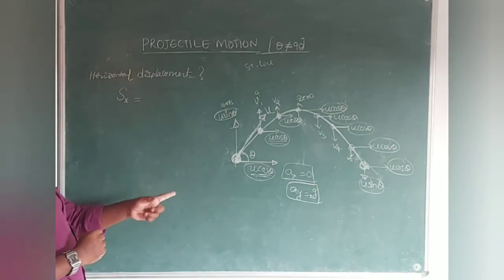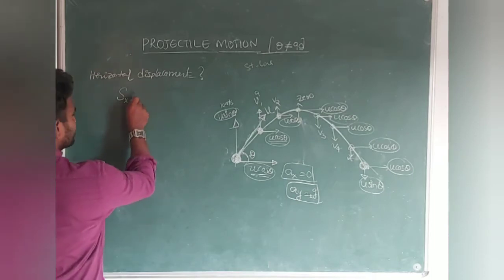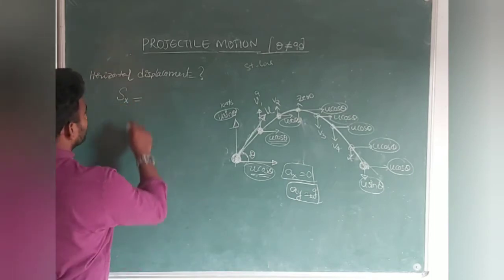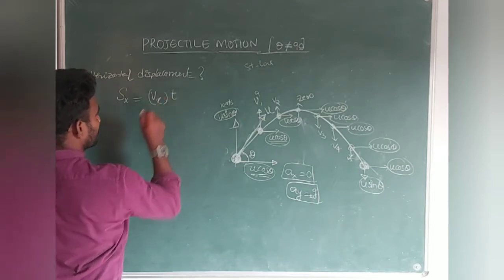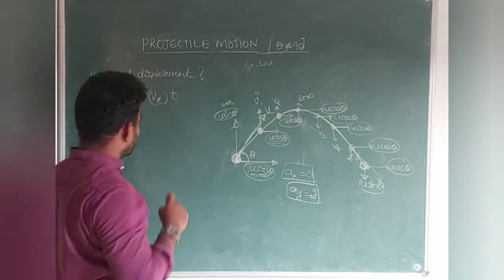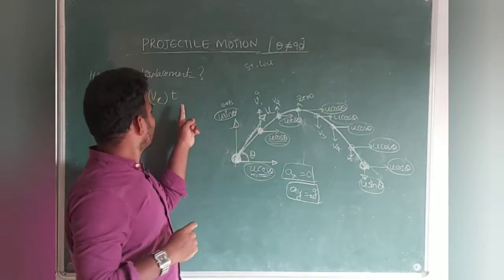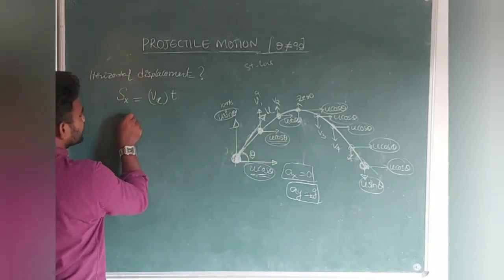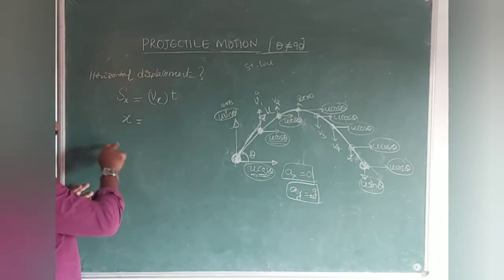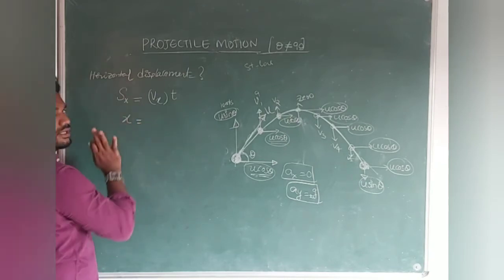X means horizontal, s means displacement, so s of x is equal to horizontal velocity into time, students. I hope you are understanding that it depends on what time you are taking. So what is s of x? Horizontal displacement covered is x, you can take, no need to take s of x.